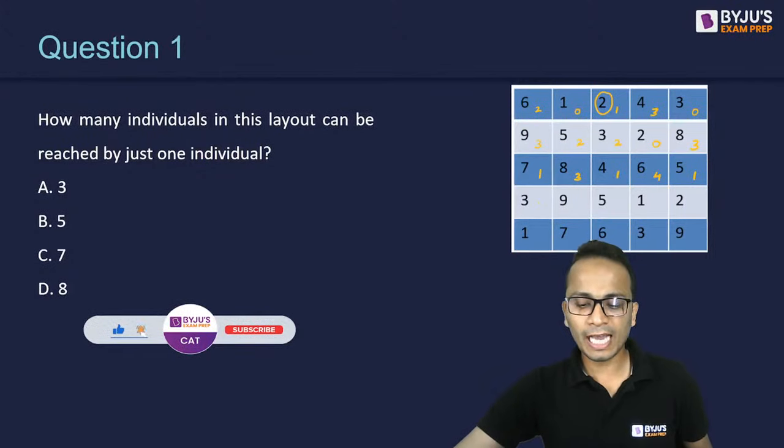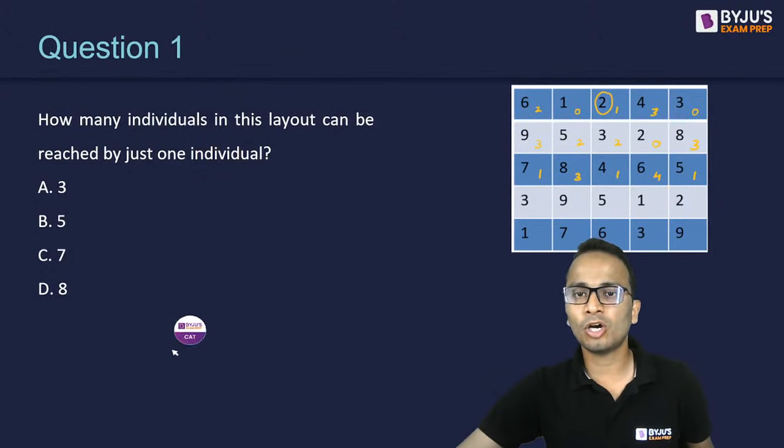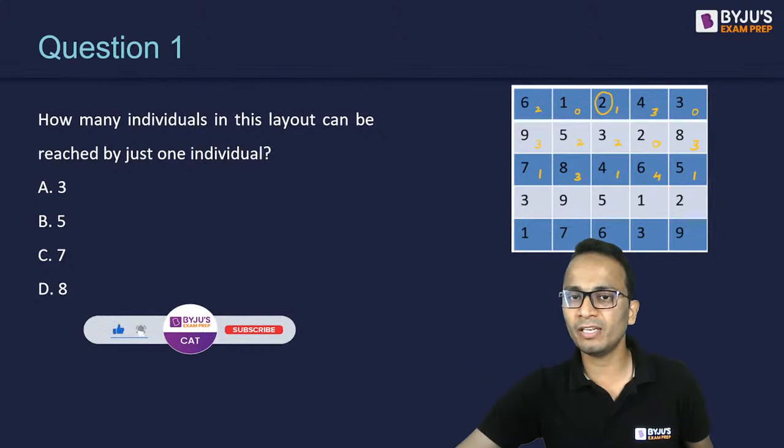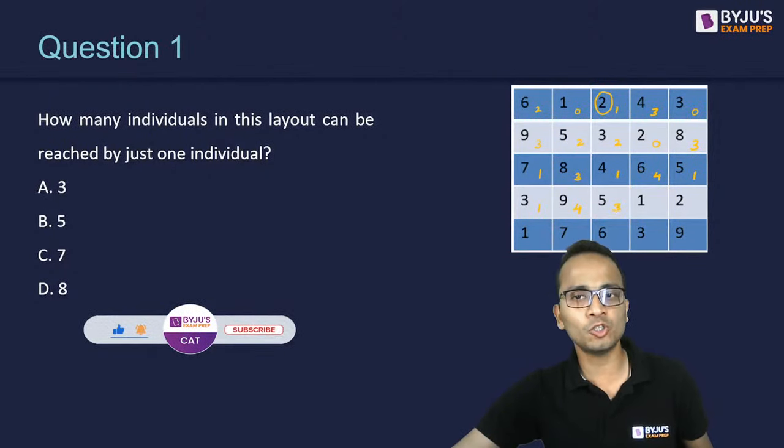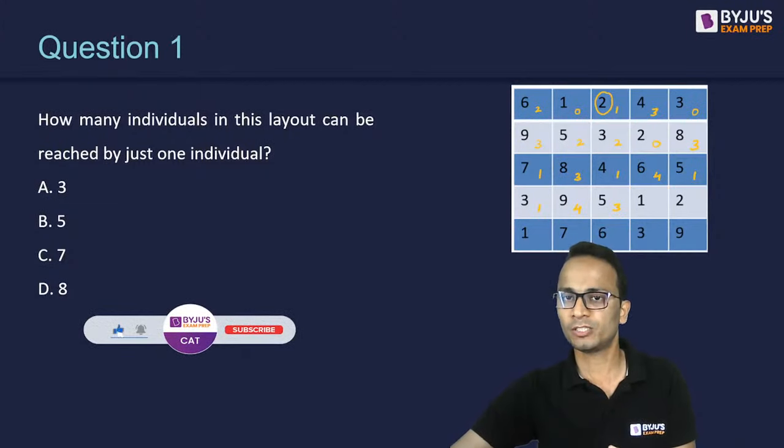Now next 3 can be reached not by this one, not this one, only by 1, so 1 individual. 9 can be reached by 1, 2, 3 and 4 individuals. 5 can be reached by 1, 2 and 2 as well, so a total of 3 individuals: 4 at the top and 1 and 2 on the right hand side.